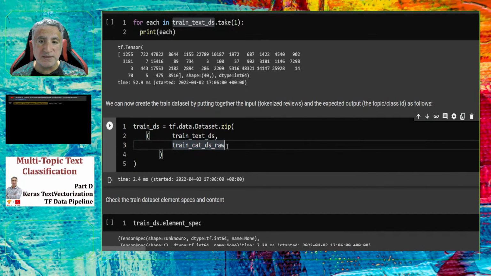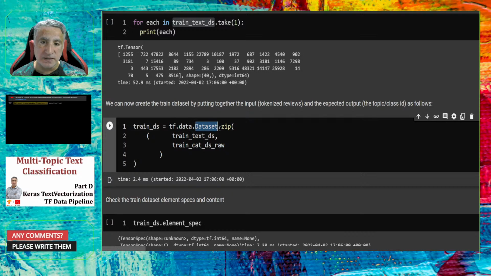The second one is the topic of that input. Okay. When I zip them by using again the TensorFlow Data API dataset library, I now have the train dataset. I can apply this train dataset as an input to any Keras deep learning or TensorFlow deep learning model.